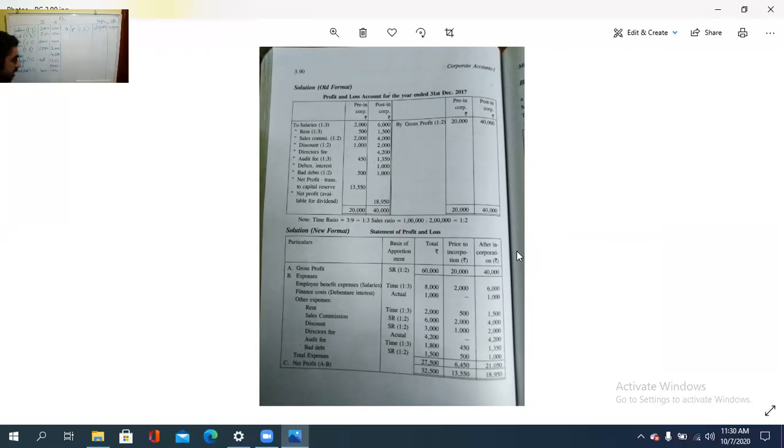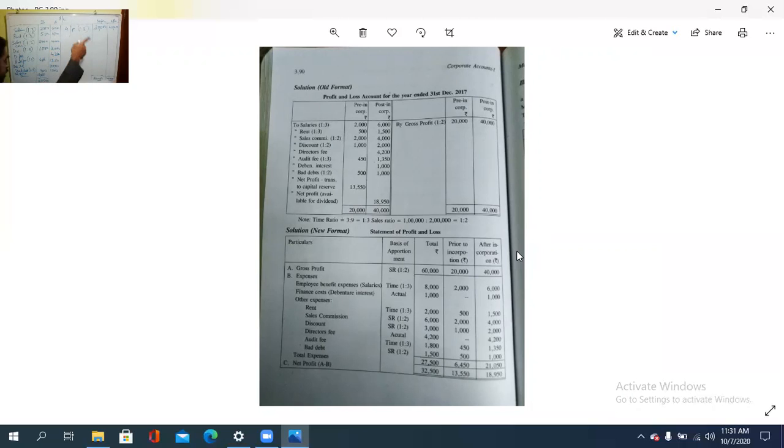Okay. Then how much is it? Like the same, we are preparing 40,000, 20,000. Take the difference of both. So how much is it? It is 2,500 plus 3,000, 5,500 plus 500, 6,000. 6,450 minus 20,000. It is 13,550. That is profit prior to incorporation. That is here. This is the balancing figure.